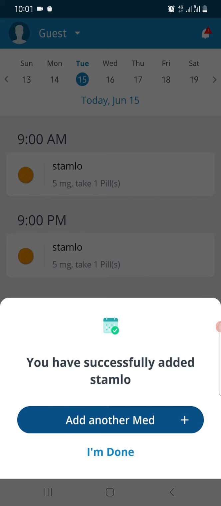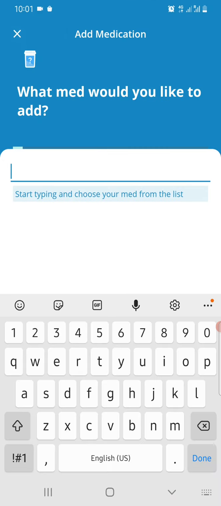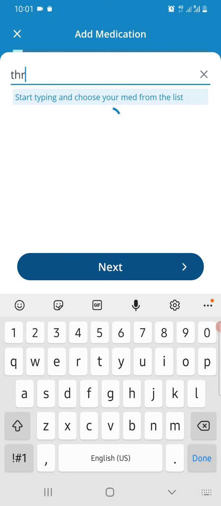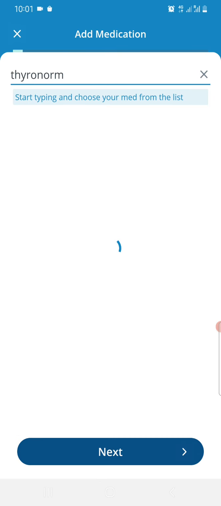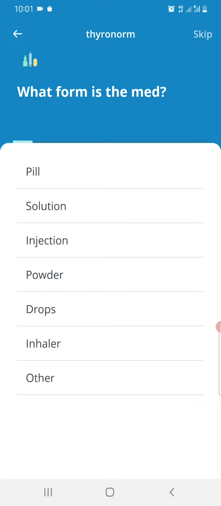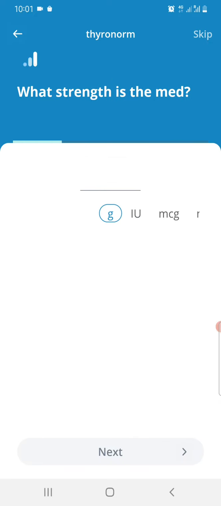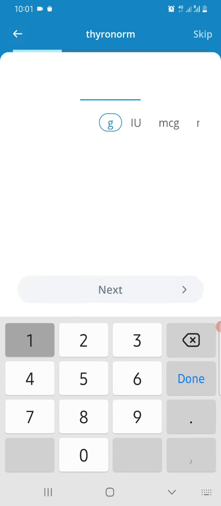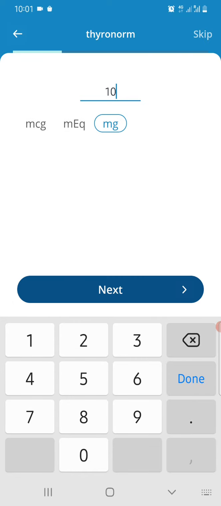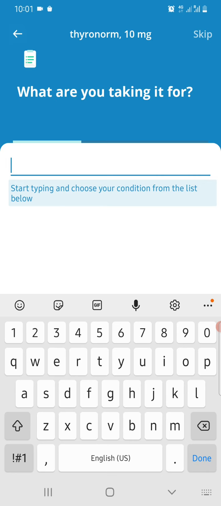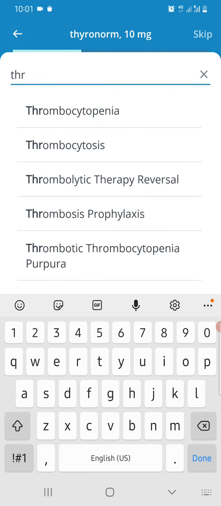So it gives an option that yes, you have successfully added Stamlo. You need to add another med if you want, or I'm done. So I'll put one more medicine. Let me put Thyronorm. Next, and this is pill again, and I think Thyronorm is 10 mg. Okay, and this is for thyroid,